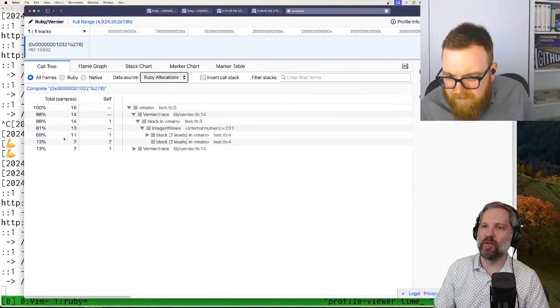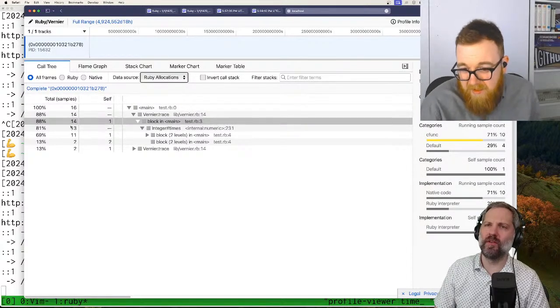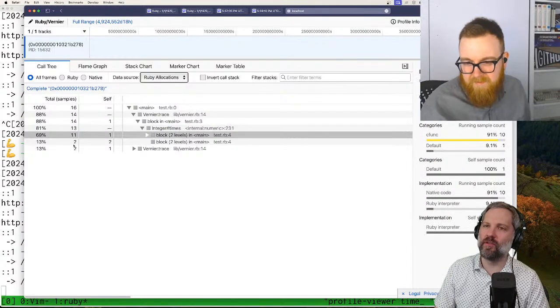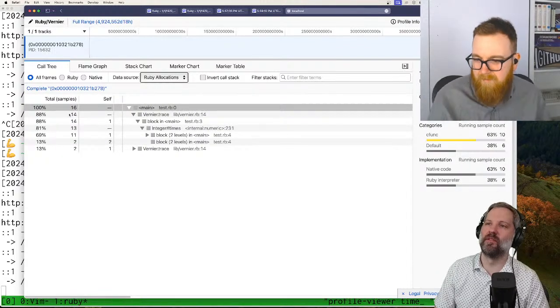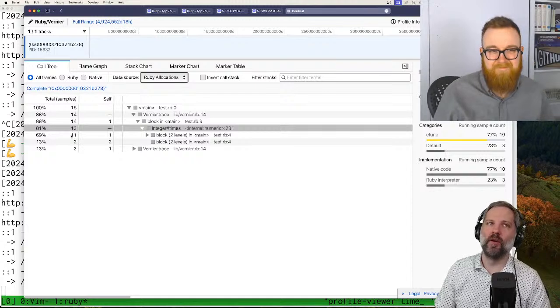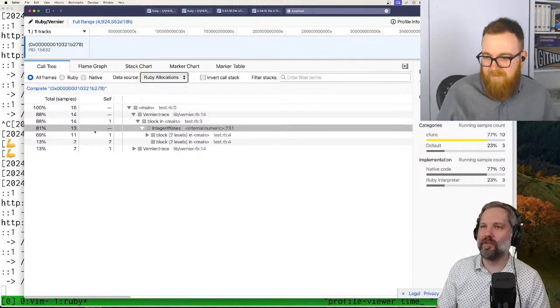Ruby allocations, samples. Oh, maybe that actually looks kind of correct. Yeah, that looks good. Yeah, nice. Okay. Awesome. So I think we're at time now, but we actually got this working. This is awesome. This is great.